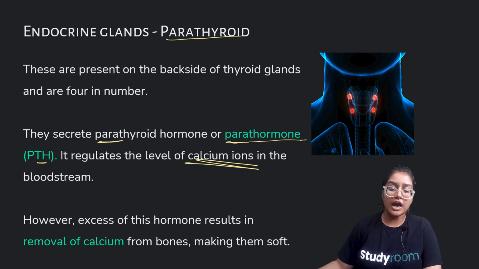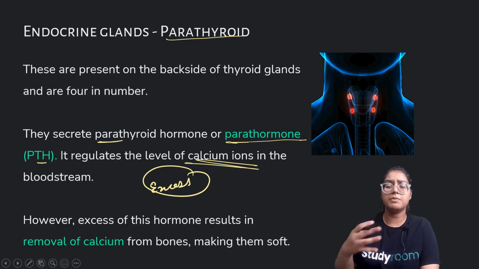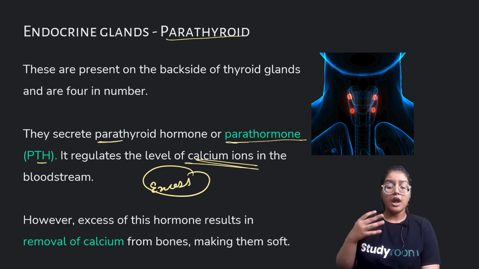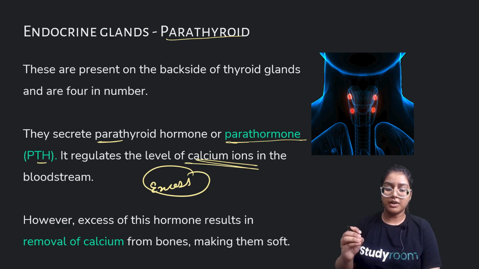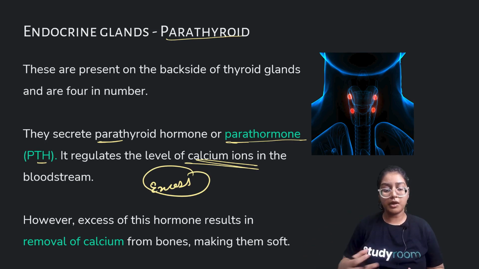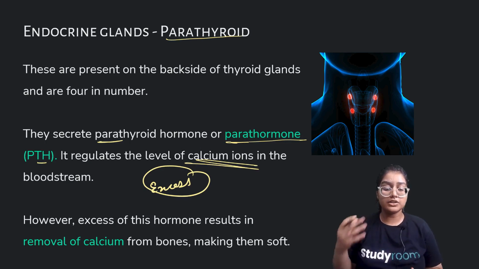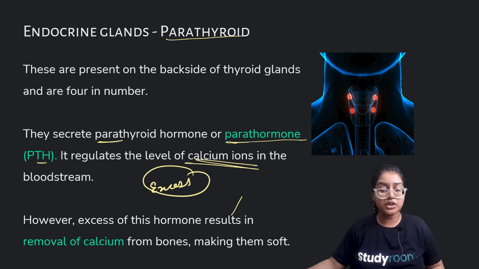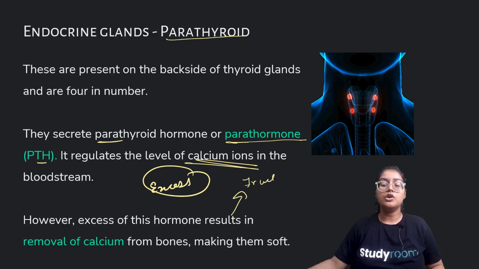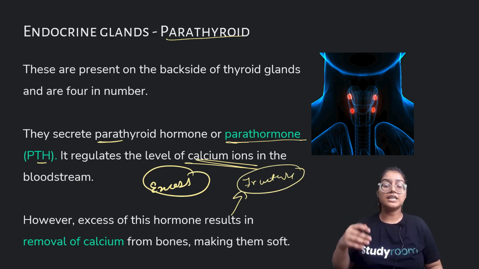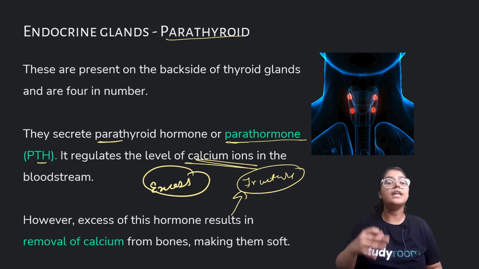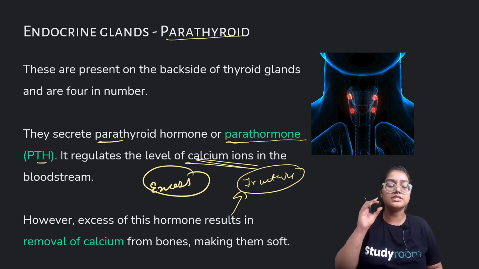If this hormone is secreted in excess, then calcium will be removed from our bones, and our bones are made up of calcium and vitamin D. If calcium is removed, our bones will become very soft, and it can lead to rupturing of bone in the form of a fracture. So it's important that PTH is released in sufficient amounts, not in excess. Any hormone should be released in sufficient amounts.